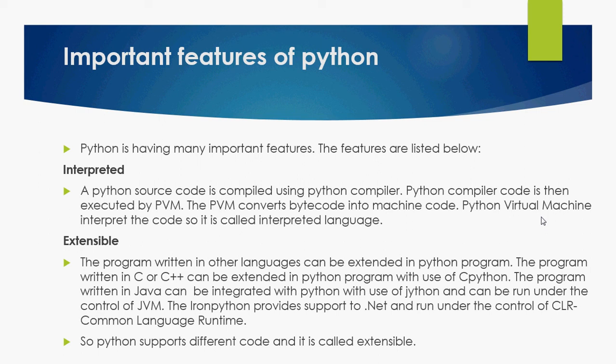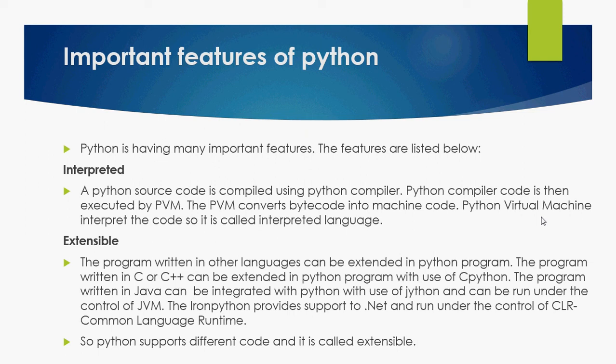Whatever features we have talked about up to now are just common features of Python, but there are more important features also included in Python. First feature is interpreted. Python source code is first of all compiled by the Python compiler, and with the use of the Python virtual machine, bytecode is converted into machine code. So we can say that Python is interpreted, and when a language is interpreted, we can say that it is platform independent.